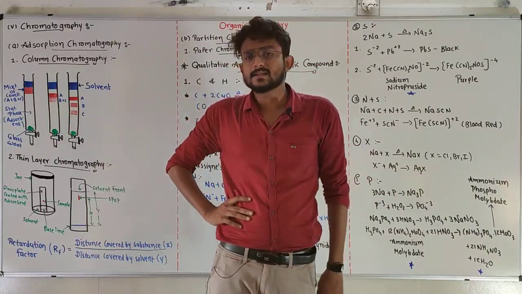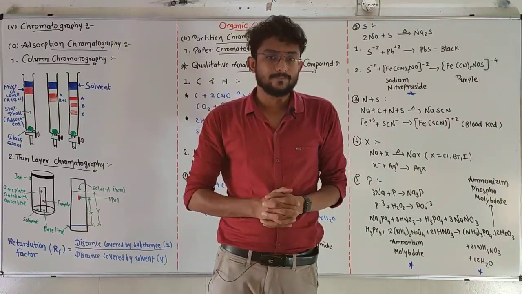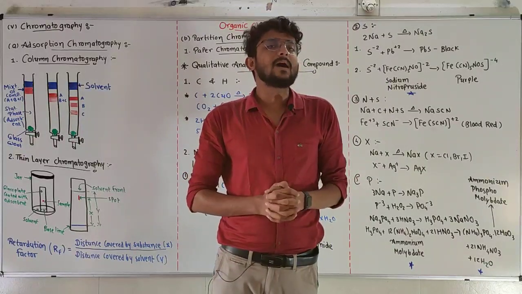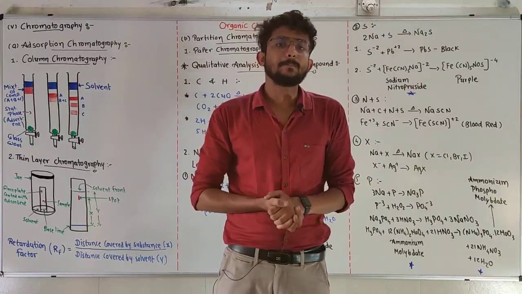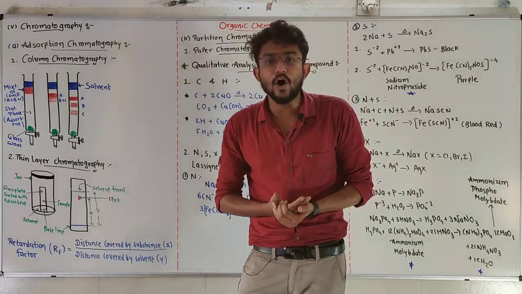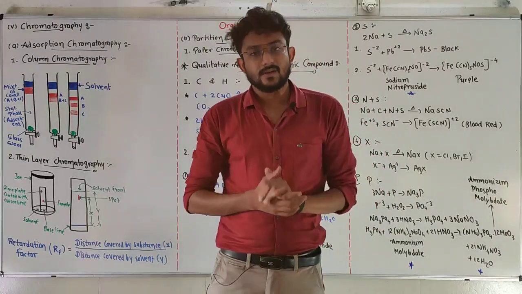Because of the Lassaigne test, we are using an organic compound, and organic compounds have covalent bonds. If organic compounds have covalent bonds, it will be very difficult to test it.